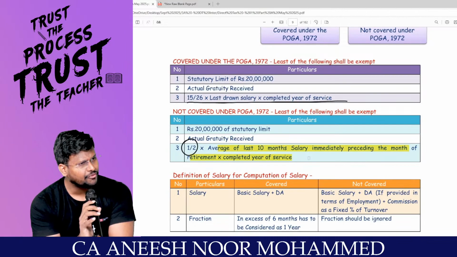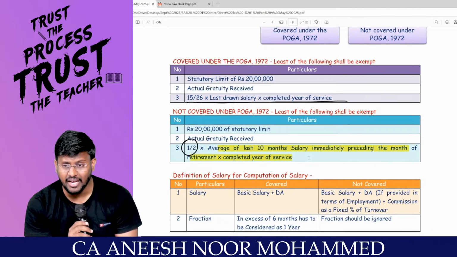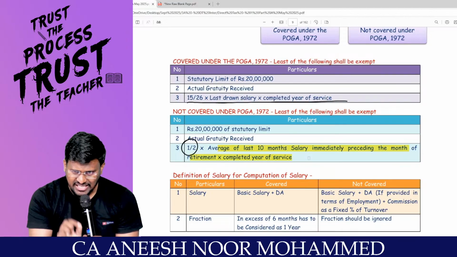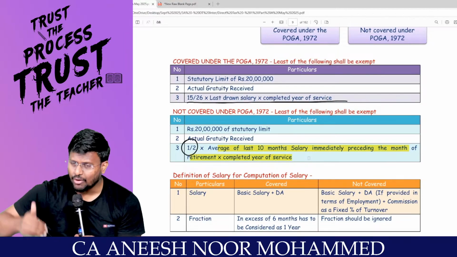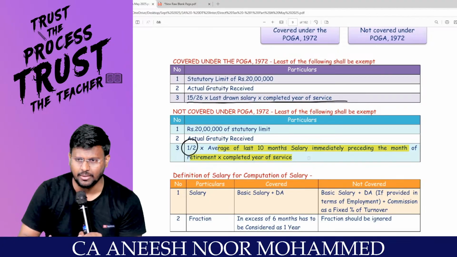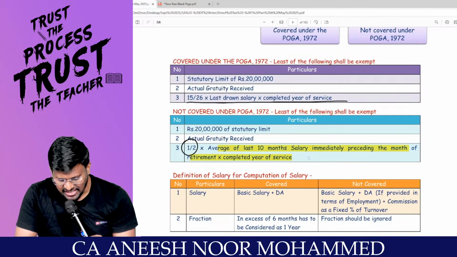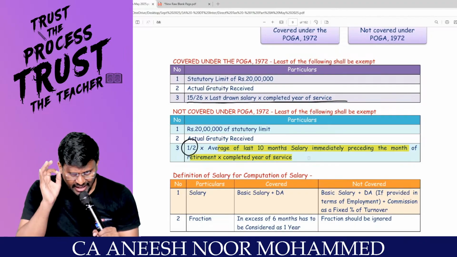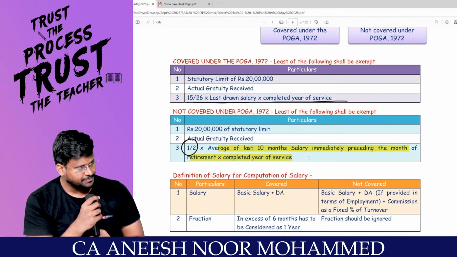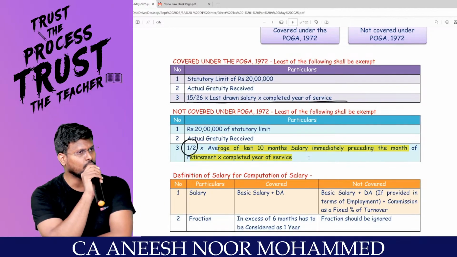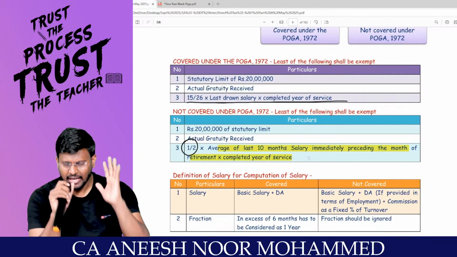So there is a limit. What is the limit? 1 by 2 into the average of the last 10 months salary, that is, the 10 months salary immediately preceding the month of retirement, into completed year of service. Now look here, enjoy it properly.